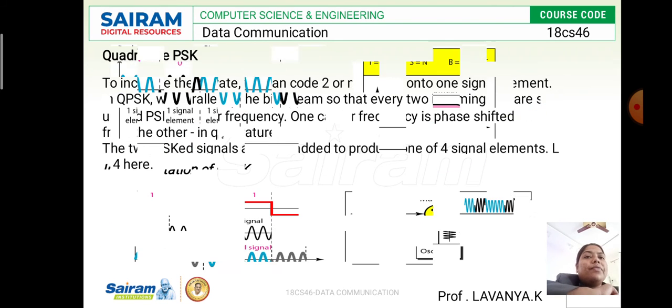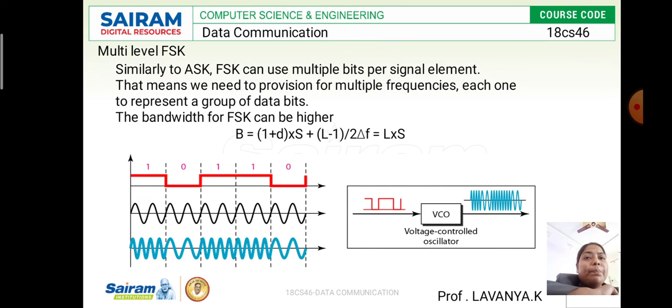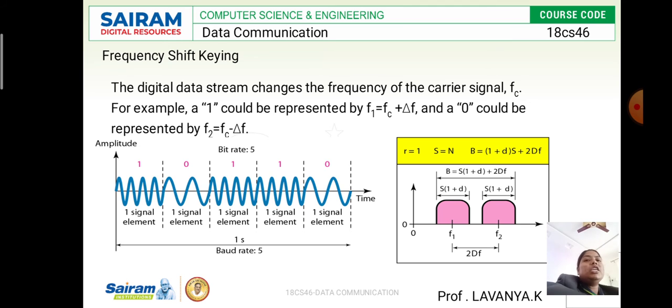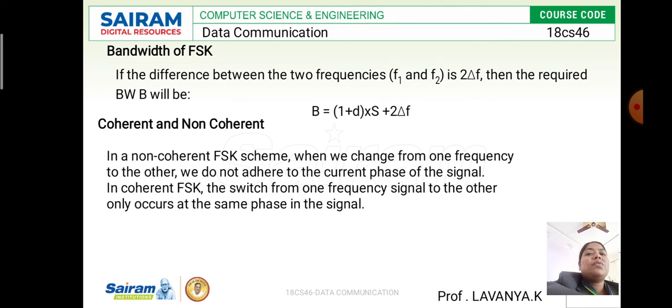After that, I haven't told you about multi-level FSK. Before that, I have already taught about frequency shift keying, in which we look at coherent as well as non-coherent shift keying. Coherent shift keying means they switch the frequency from one signal to another using the same phase, the same voltage level. They change the frequencies from one to another.